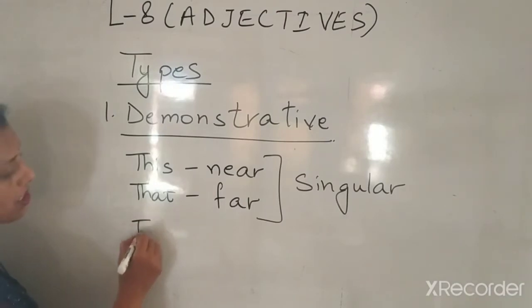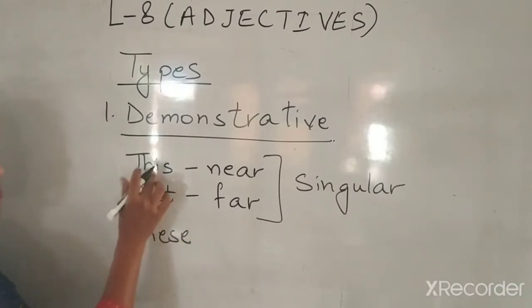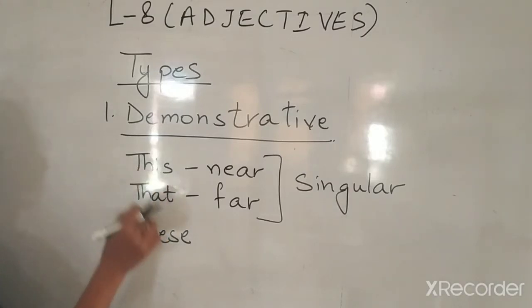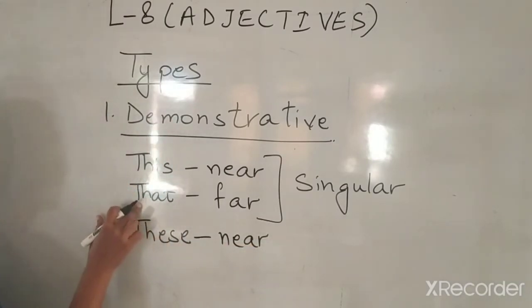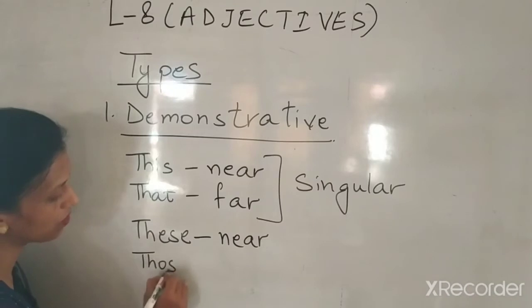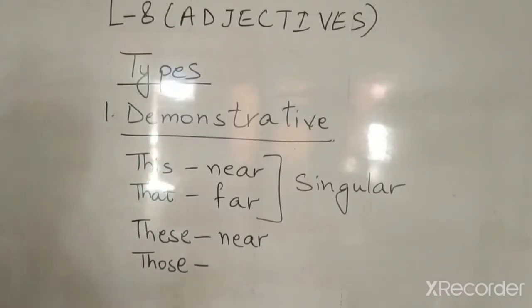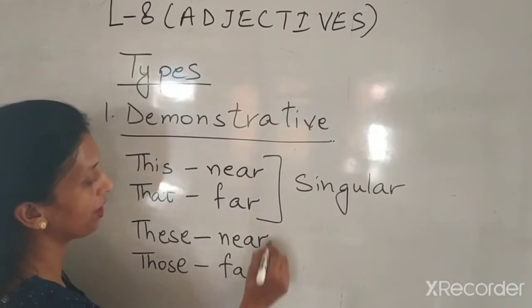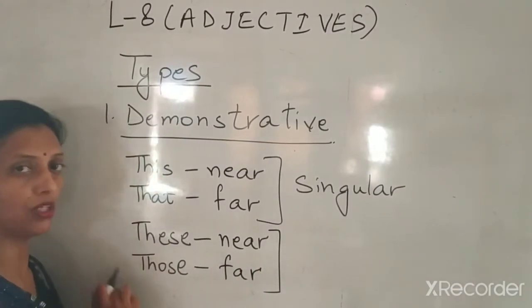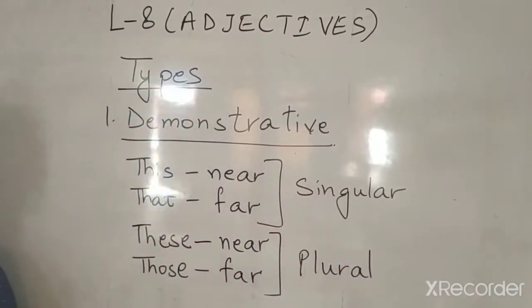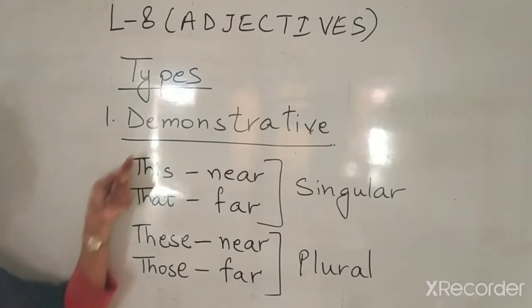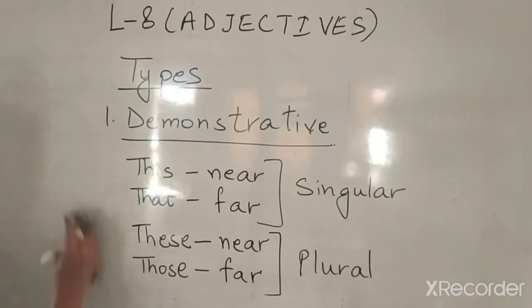Yes? Now if I say plural, this becomes these. So these is used for near, and that will become those. Those is used to tell about the things which are far. But both these and those are talking about plurals, more than one. So these are the examples: this, that, these and those, of demonstrative adjectives. Now let's move to the next one.